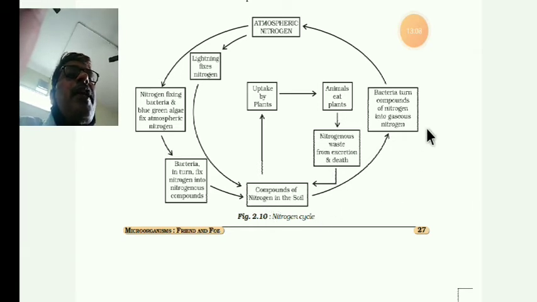Here again bacteria turn compounds of nitrogen into gaseous nitrogen, and where does this gaseous nitrogen go? To the atmospheric nitrogen.